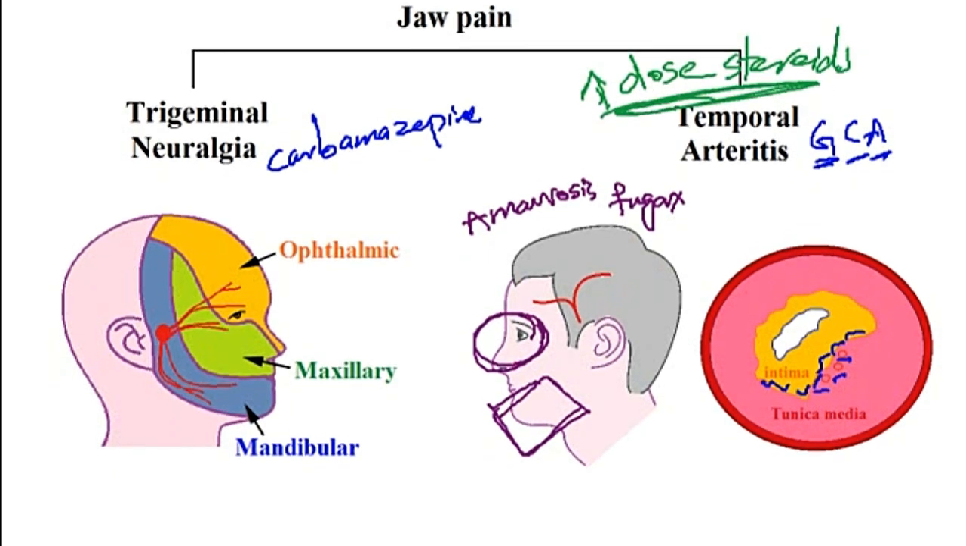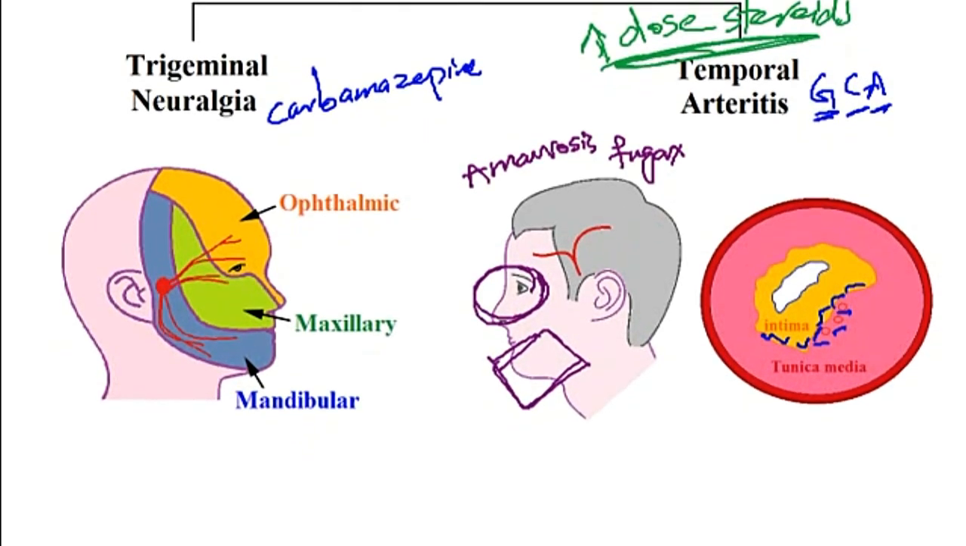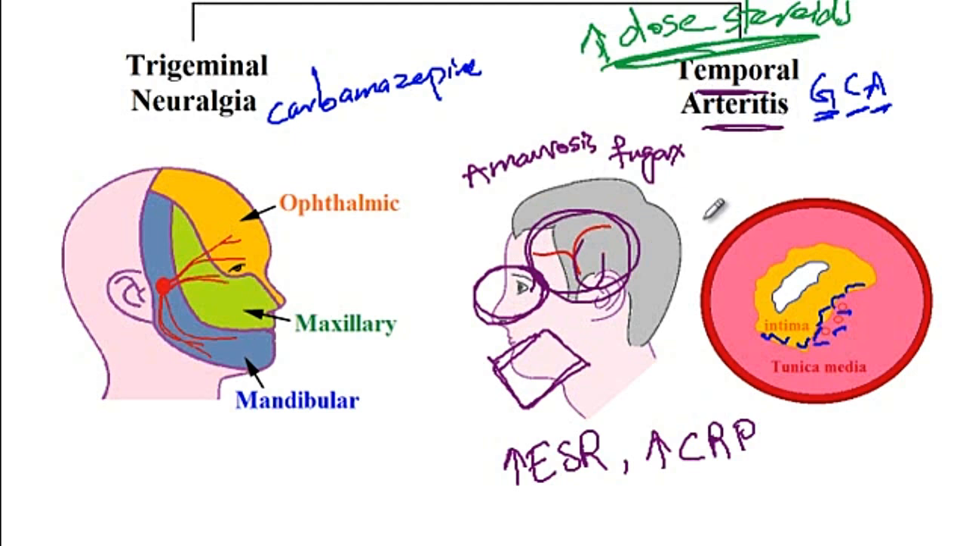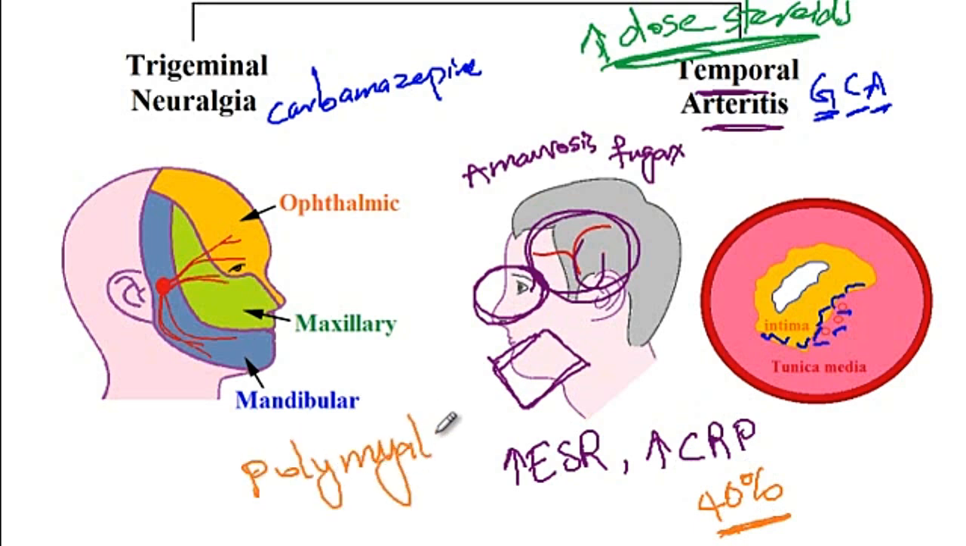Now, important lab findings that you will have to know for temporal arteritis include elevated erythrocyte sedimentation rate, as well as elevated C-reactive protein. If you are not sure that the patient has temporal arteritis, then you can biopsy the temporal artery to confirm the diagnosis. And then finally, the other high-yield point about temporal arteritis is that 40% of these patients can present with polymyalgia rheumatica.